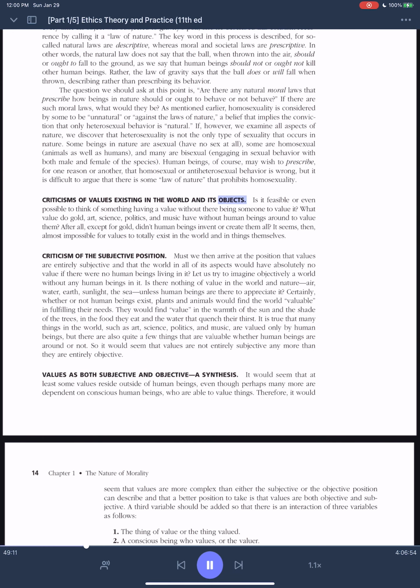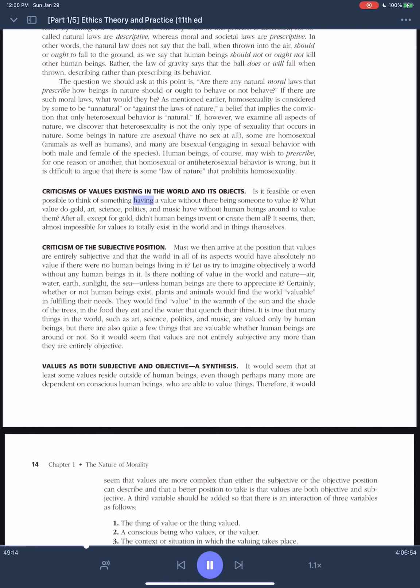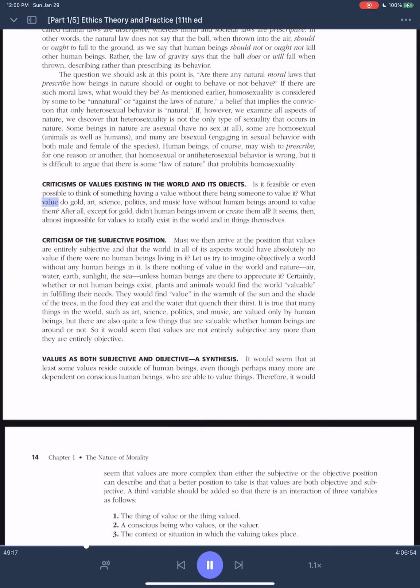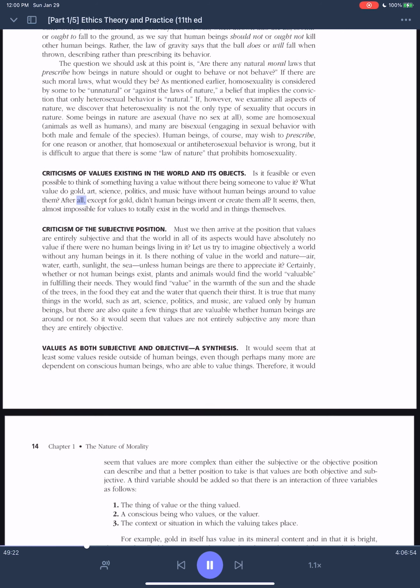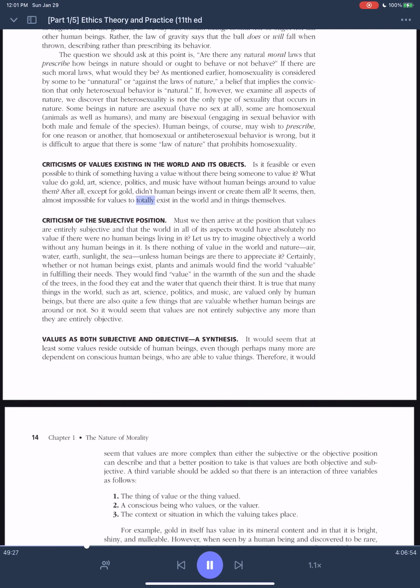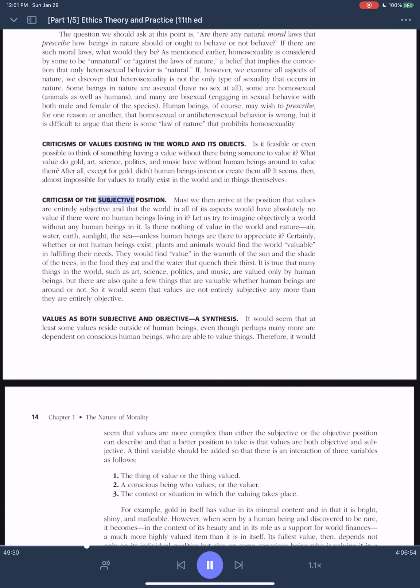Criticisms of values existing in the world and its objects. Is it feasible or even possible to think of something having a value without there being someone to value it? What value do gold, art, science, politics, and music have without human beings around to value them? After all, except for gold, didn't human beings invent or create them all? It seems, then, almost impossible for values to totally exist in the world and in things themselves. Criticism of the subjective position.